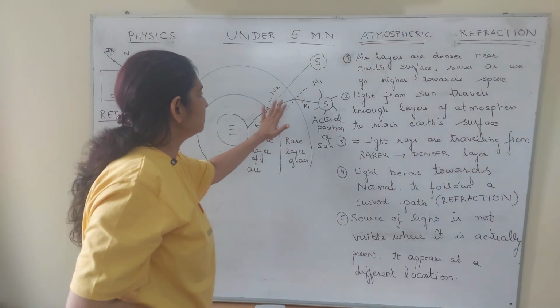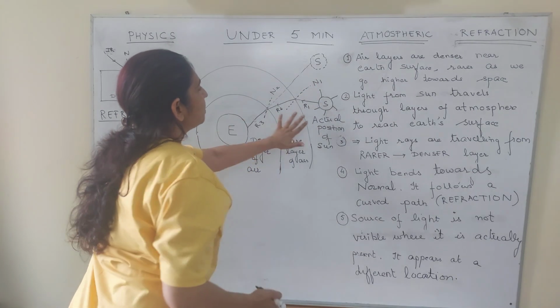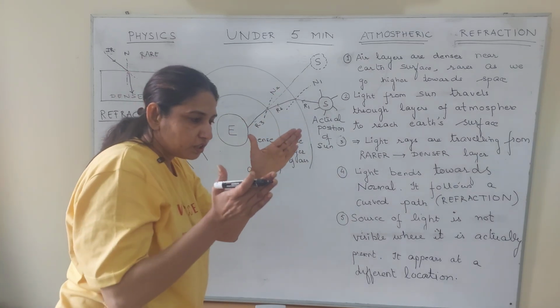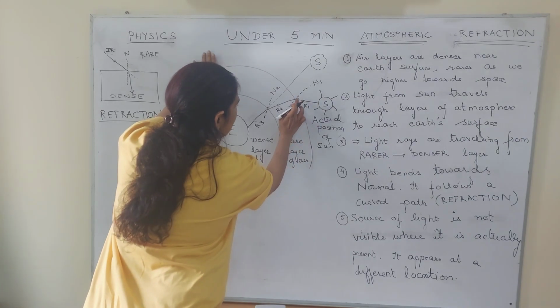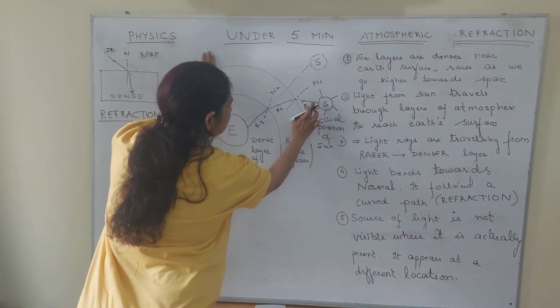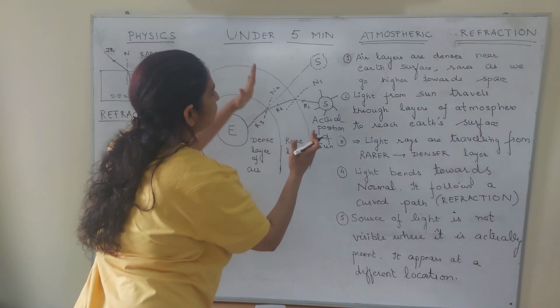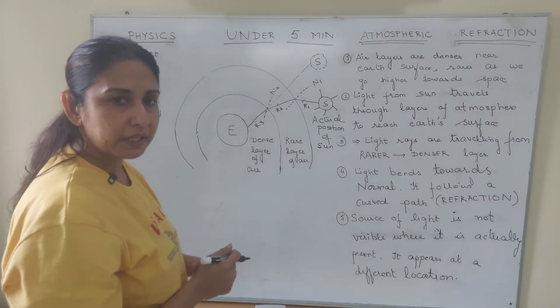Traveling from rarer to denser, I will draw a normal 1. What will happen to this light? It will bend towards the normal. It will come closer to the normal. Where should ray 1 have gone? Just trace my hand, I don't want to draw it. Ray 1 should have gone here, but it bends towards the normal, so it will come here. It will become ray 2.